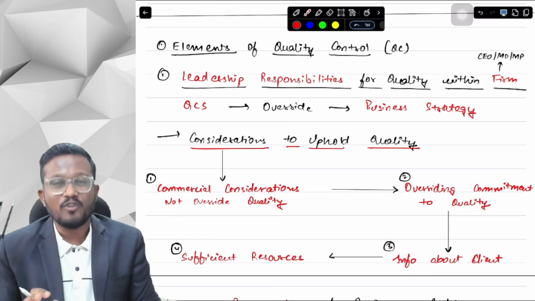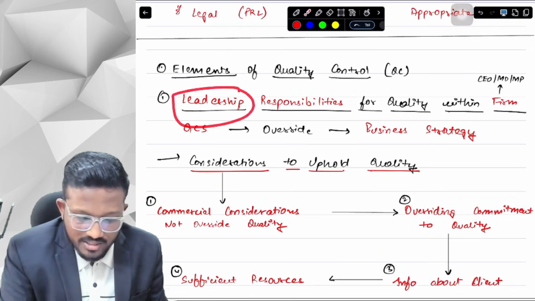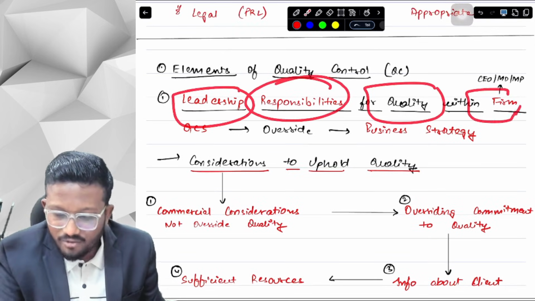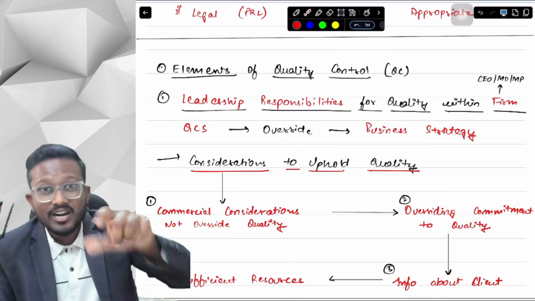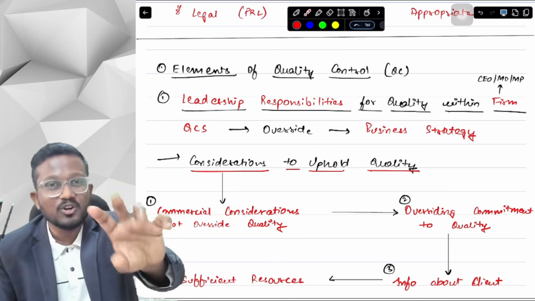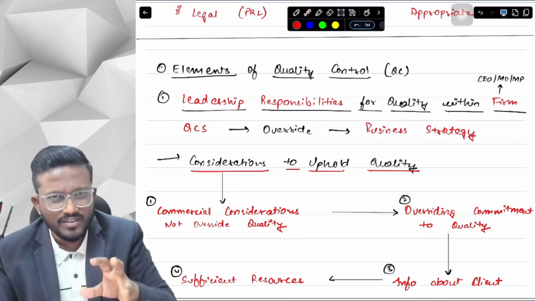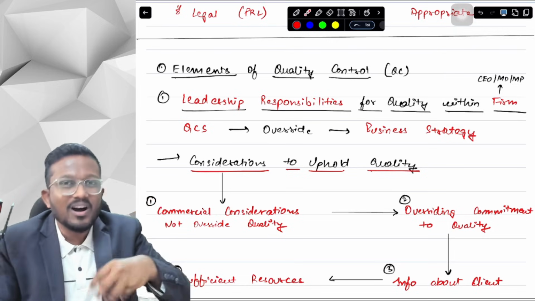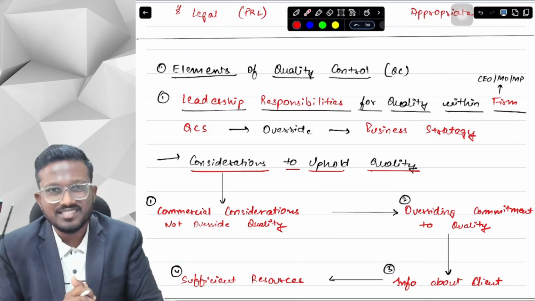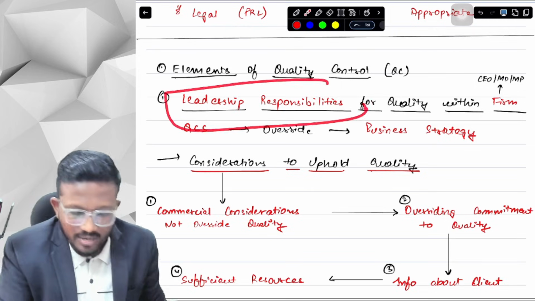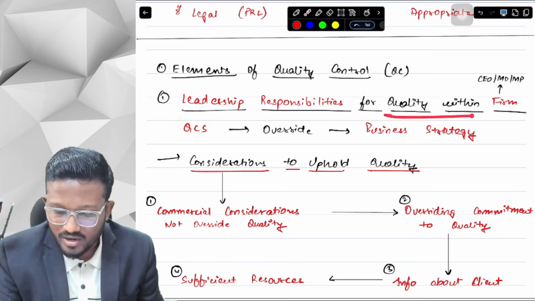The first element of quality control is leadership responsibilities for quality within the firm. Whenever we are talking about the firm, it is automatically SQC1. Whenever we are talking specifically about audit, it is automatically SA220, just for your reference. But if you are confused between the two standards, you can obviously quote both standards. So we are talking about leadership responsibilities for quality within the firm.